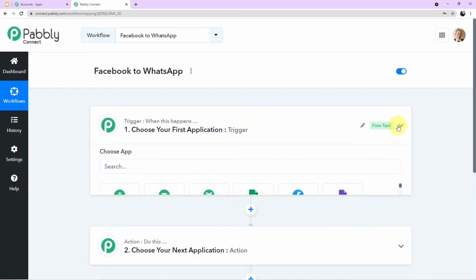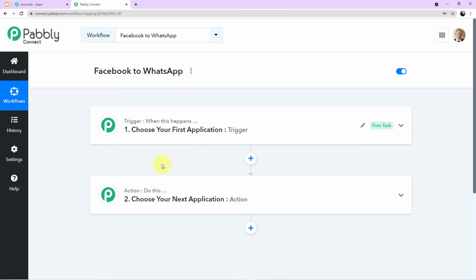Okay guys, so we have entered the workflow. Here we will be performing the steps of integration. You can see the title name Facebook to WhatsApp. Now let me tell you about the workflow which we are creating today. I'll add the link of the same workflow in my description box. So you can visit the link and directly clone the same workflow into your free Pabbly Connect account. So guys, don't forget to go and click the link.